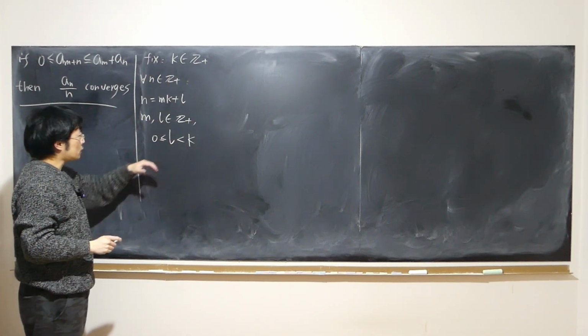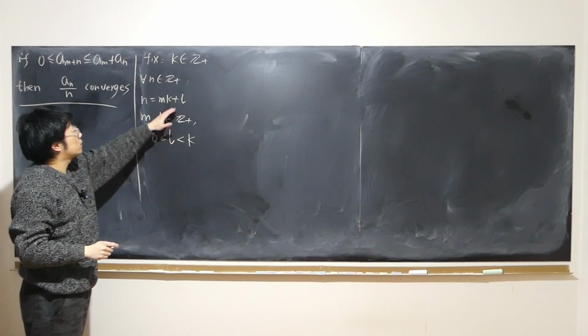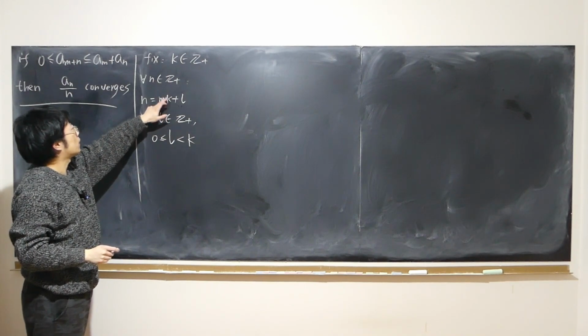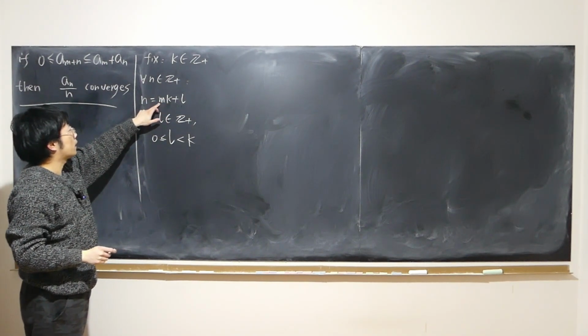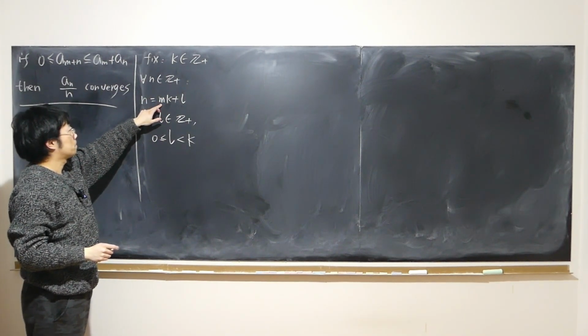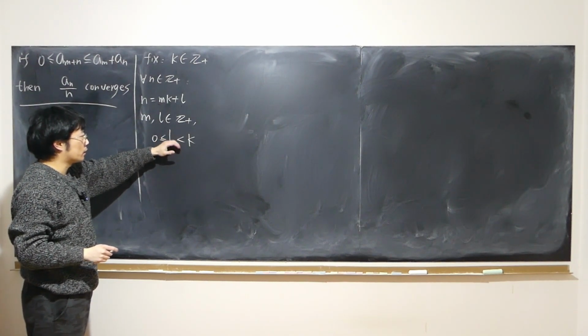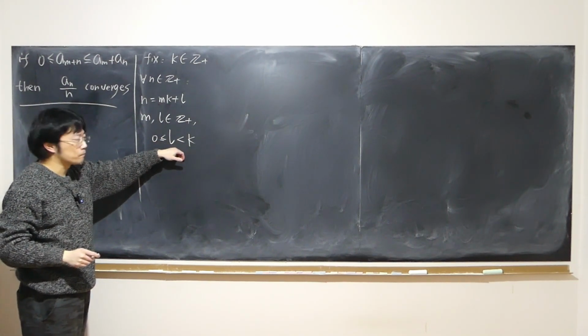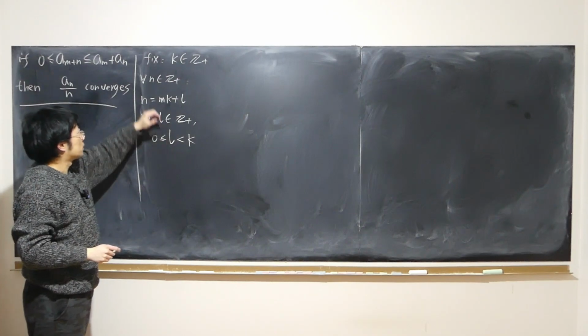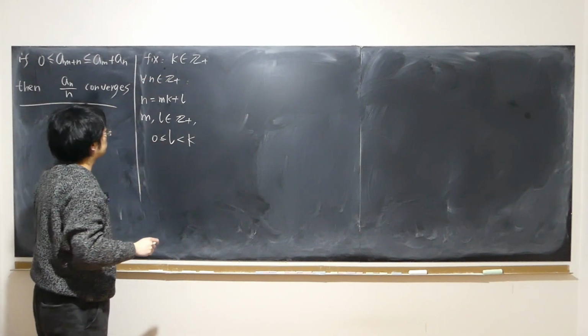So I'm just treating l as my remainder, k as my divisor, n as a dividend, and m as the quotient. And of course, I'm restricting my remainder between 0 and k, right? So now k is fixed.